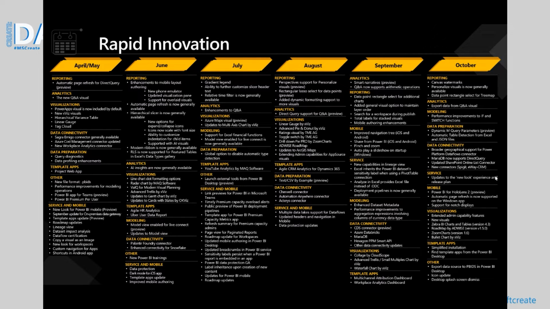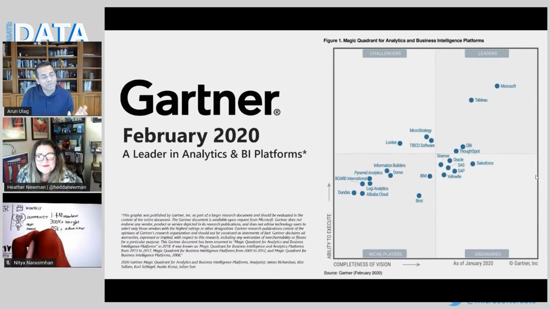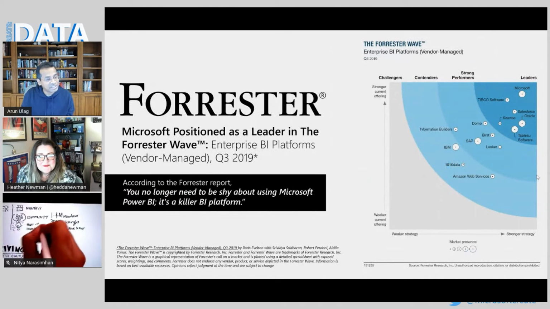So we pay a ton of attention to our customers. We really care about what they ask us to go build, and then we ship new capabilities every week and every month at a velocity that literally the industry has never seen before. Which is why when Gartner came out with their latest Magic Quadrant in February this year, they had Microsoft Power BI as the clear leader in both axes. Forrester, when they published their Forrester Wave for BI last year, again had Microsoft Power BI as the clear leader in both axes.